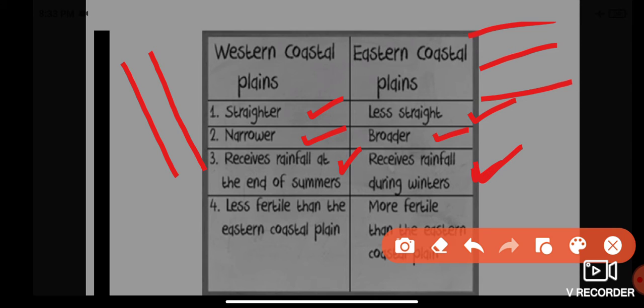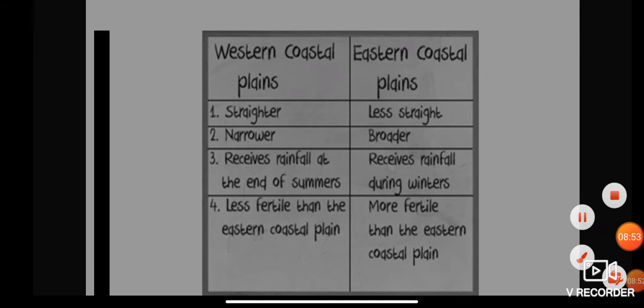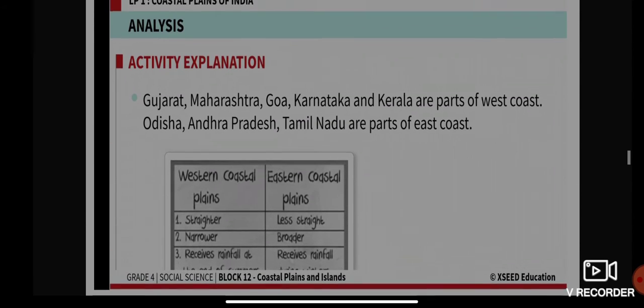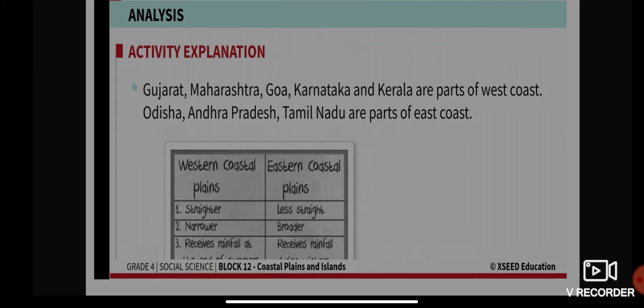All right, and western coastal plains are less fertile than the eastern coastal plains. In other words, eastern coastal plains are more fertile than the western coastal plains. So this is the difference between them. Eastern coastal plain is fertile, western coastal plain is not that fertile as compared to the eastern coastal plain. So that is the difference between them.